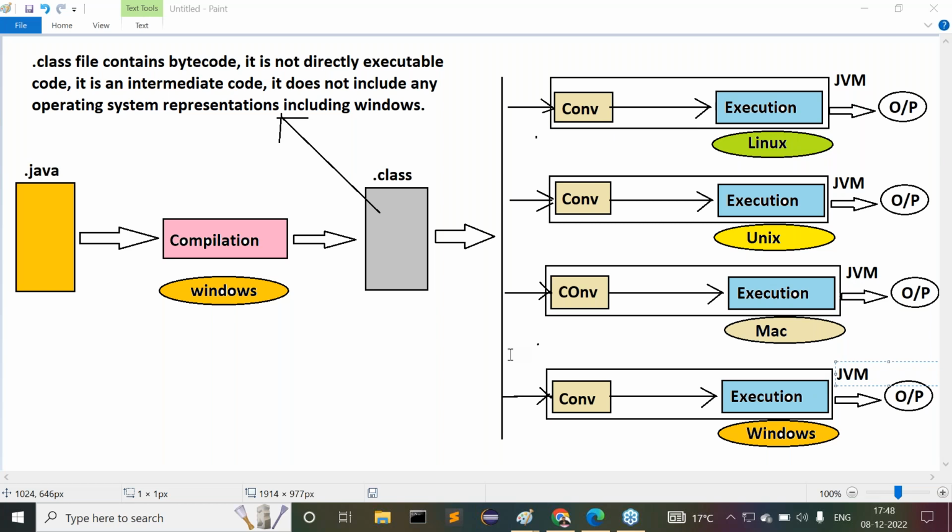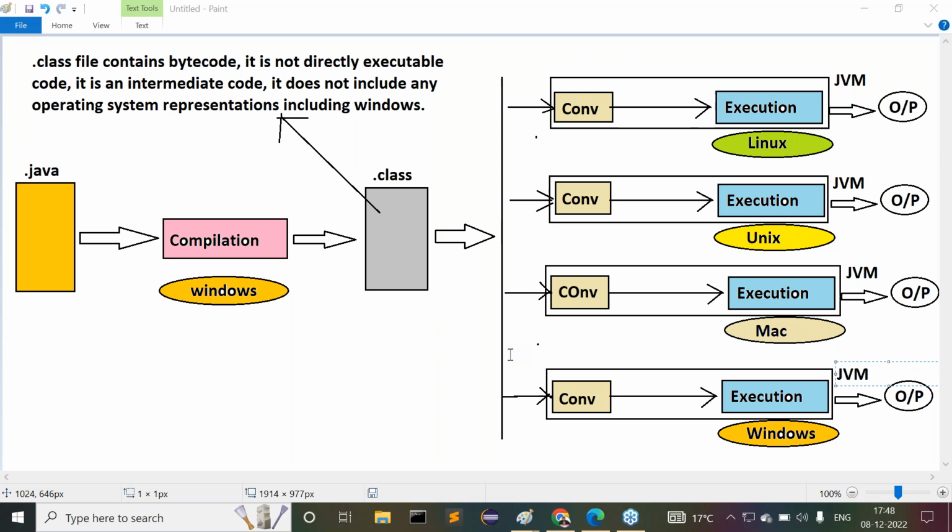Yes, all of you are getting clarity on this now. How many JVMs have we used here? 4 JVMs. How, sir? Understand my statement here. Java is a platform independent programming language because of JVMs only. But JVM is platform dependent.